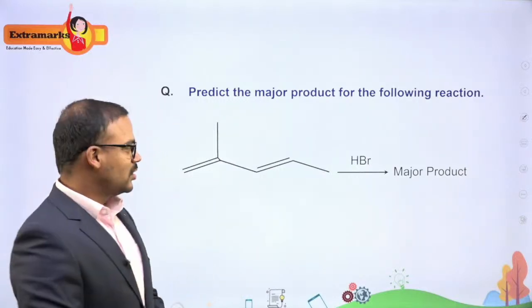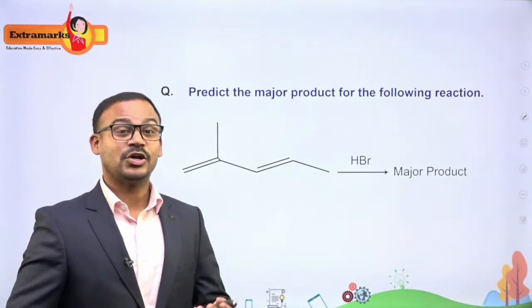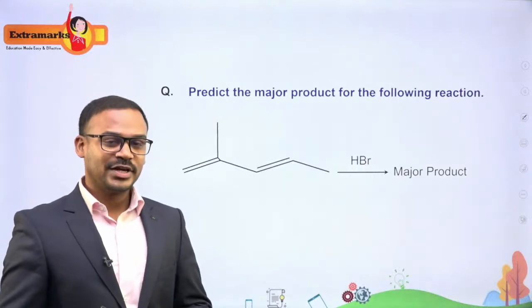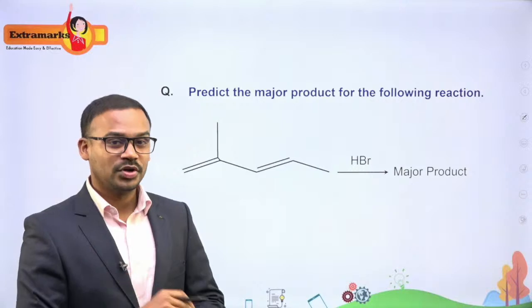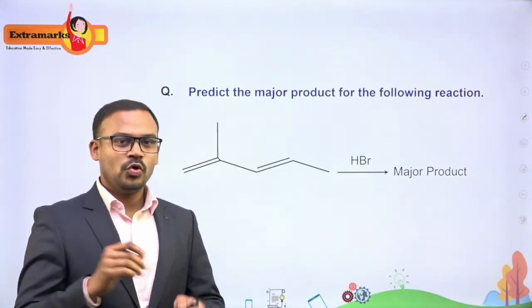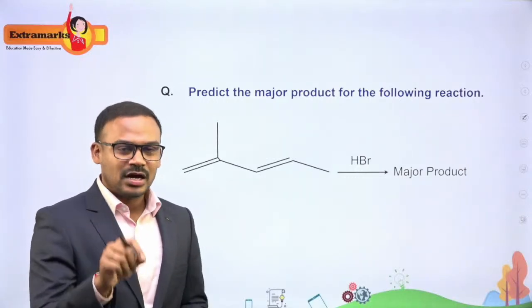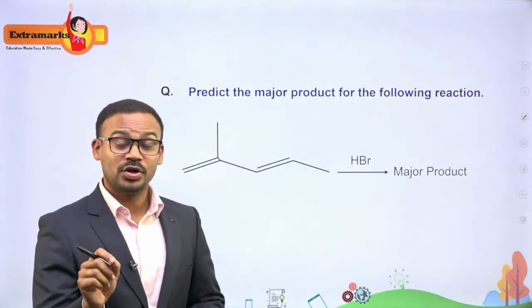We know that alkenes undergo electrophilic addition reactions, and these electrophilic addition reactions are understood with the help of Markovnikov's rule. We know by the statement that the negative end will go to that carbon which is having a lesser number of hydrogens. That is what we know about Markovnikov's rule.